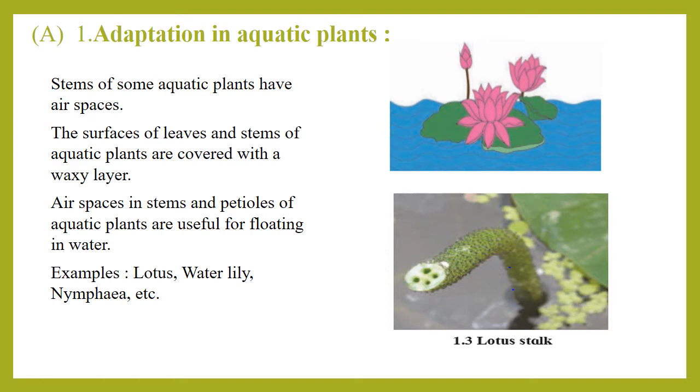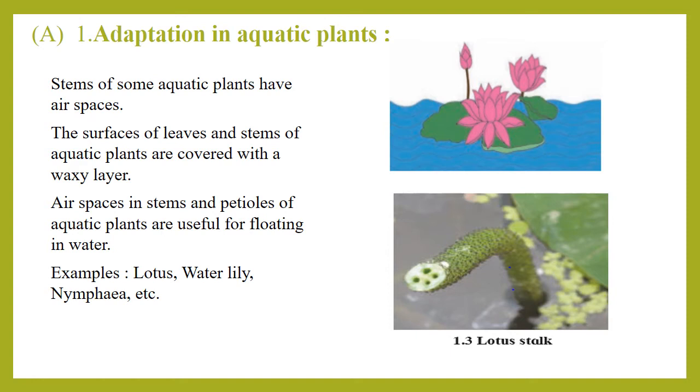Of course, yes. Some of the aquatic plants are firmly rooted in the soil at the bottom of the water bodies. Their stems are submerged while leaves and flowers float on the surface. However, some plants are entirely afloat. Means some of the plants are floating on the water, and their roots are not anchored in the soil.